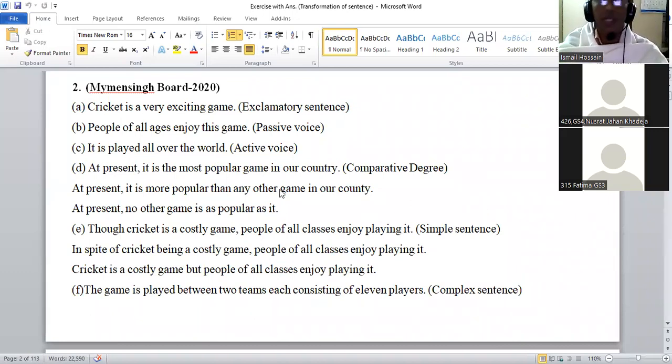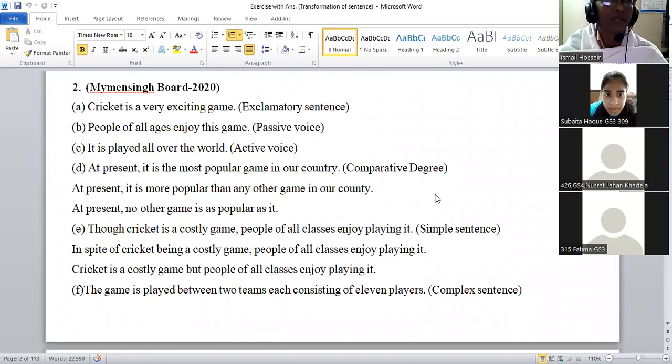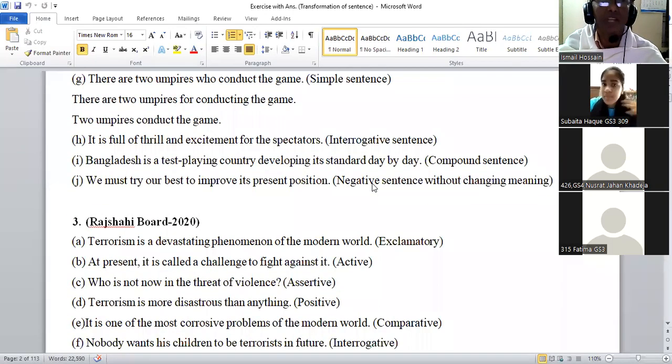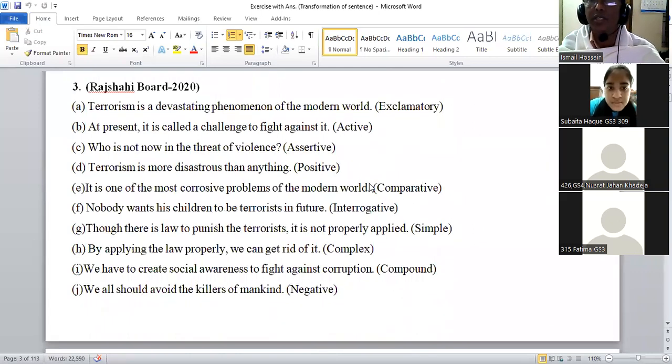So let us try. I think I have got already 23 students, and here I must appreciate the girls who are always regular and who are always cooperative. I feel really delighted when I see you are joining. Actually, a teacher's purpose is to communicate with the students, and the students will interact. When the students interact and ask questions, then I think it is a very good class.